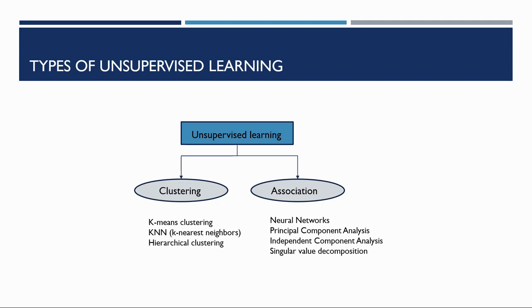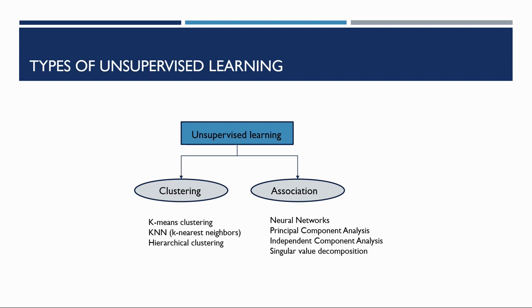Unsupervised learning is also categorized into two types: clustering and association. Clustering is grouping the most similar objects together, and the other similar objects are grouped into another group. Association is used to find the relationship between variables. It determines a set of items that occur together in the dataset.